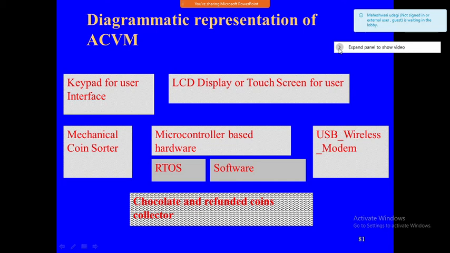It is like an ATM machine. Same as how you insert the card, like that you put the coin. It is going to take the coin, count the coin, then ask which type of chocolate you want. Then you select the chocolate, and based on that, it is going to give the chocolate. If any amount is remaining, then we are going to refund the amount.